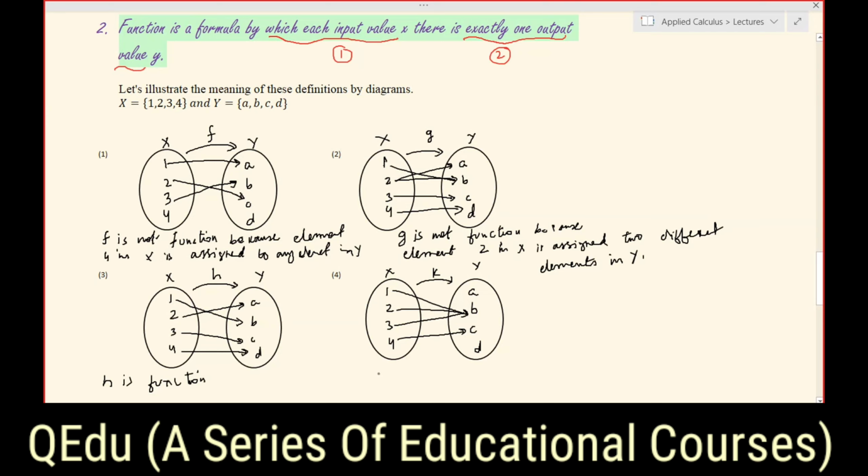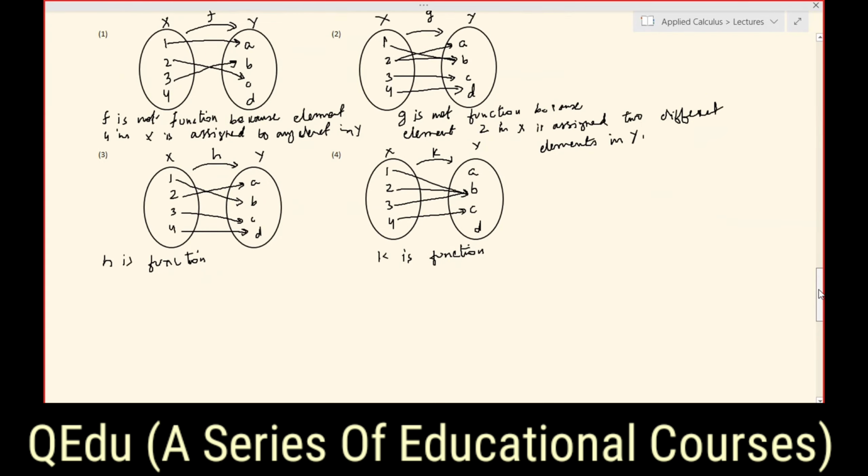And similarly, K is also a function, because each element of set X is assigned to exactly one element of set Y. So I hope you have got what a function is from this diagram.